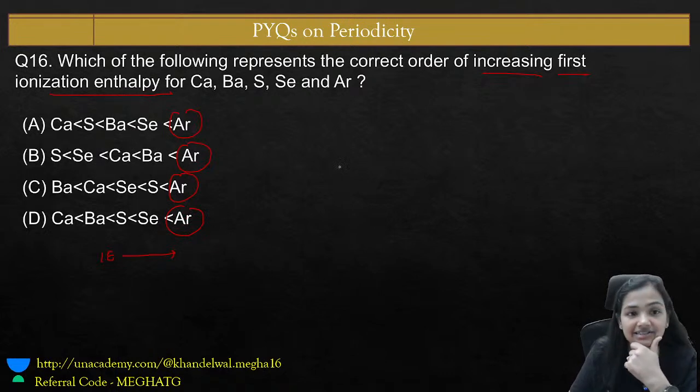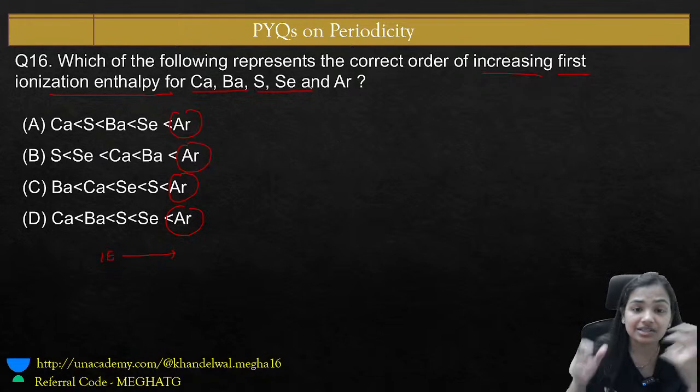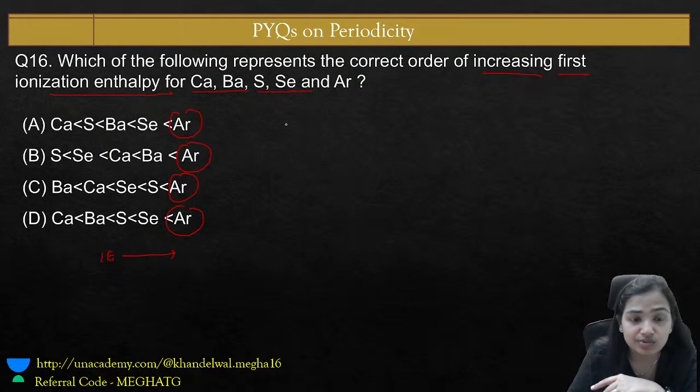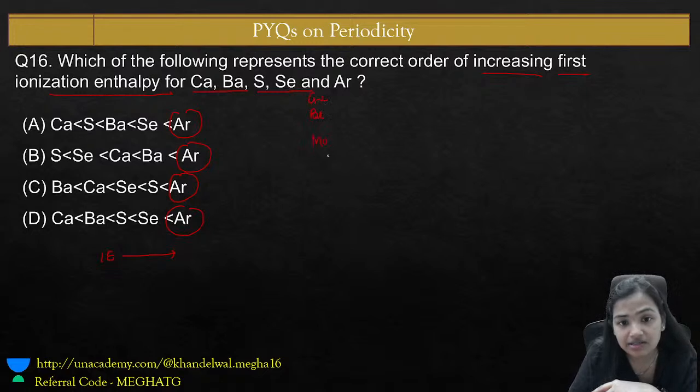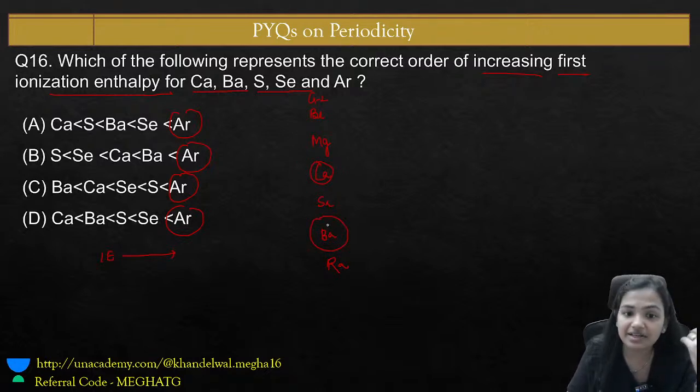Now how to decide? Just write where all these elements belong in the periodic table. This is group number 2: Be, Mg, Ca, Sr, Ba, Ra. The question is not asking about beryllium and magnesium, it is asking about calcium and barium. Calcium to barium, the size will increase.